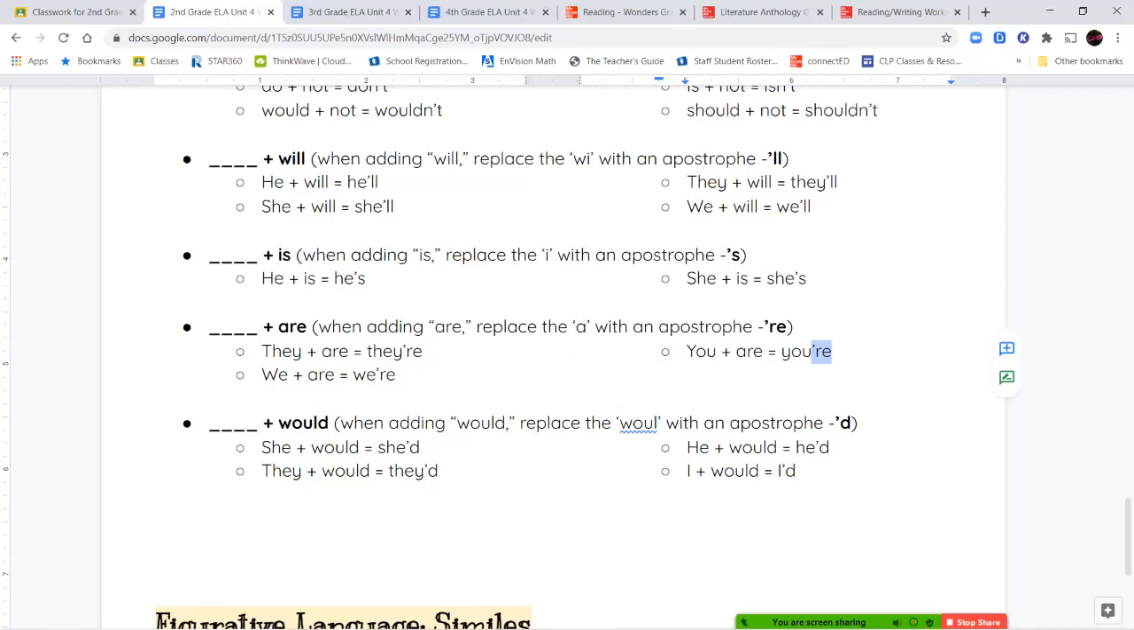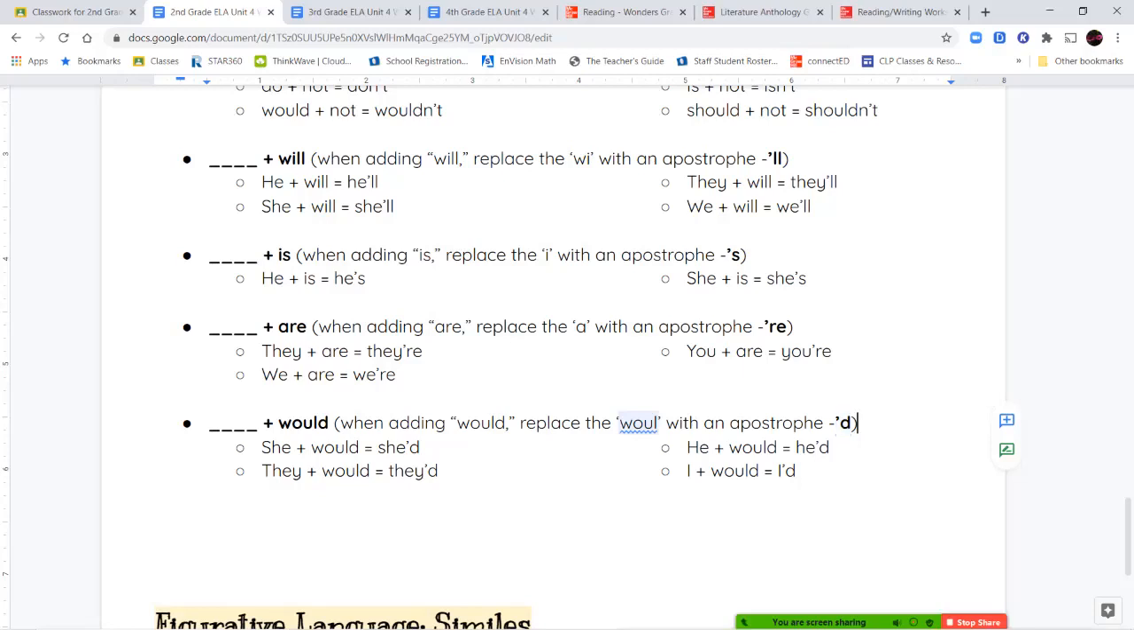Now for the word would, we're taking out most of the letters here. We're taking out all of the letters except the letter D. So instead of W-O-U-L-D, we're taking out the W-O-U-L and we're replacing all of those letters with an apostrophe, and we're keeping the letter D. So she'd, he'd, they'd, I'd are your new words, right? It's much shorter than saying she would, or they would, or he would, or I would.